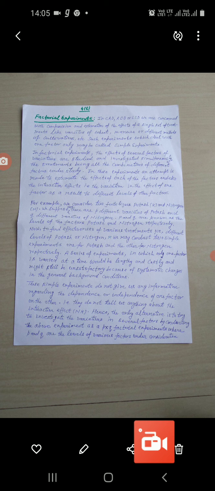And these simple experiments do not give us any information regarding the dependence or independence of one factor on the others. That means they do not tell us anything about the interaction effect.